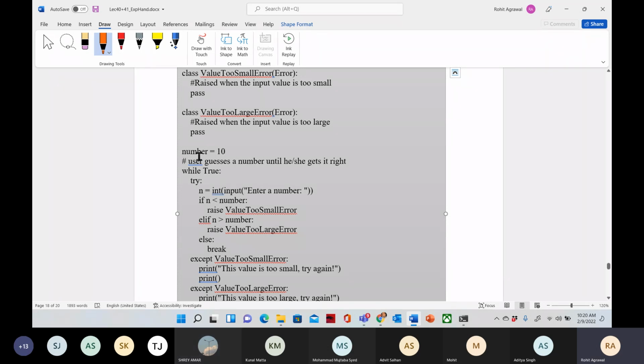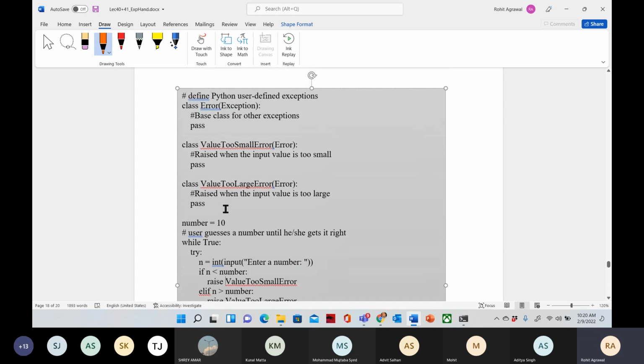Okay, so we are just taking an input from the user: n is equal to int(input("Enter a number")). So you just enter some number here. If n is less than number, and this number is 10 here, suppose you enter 5, so if this number is less than 10, I'm raising a value too small error.